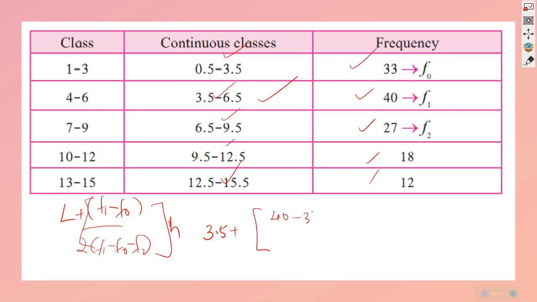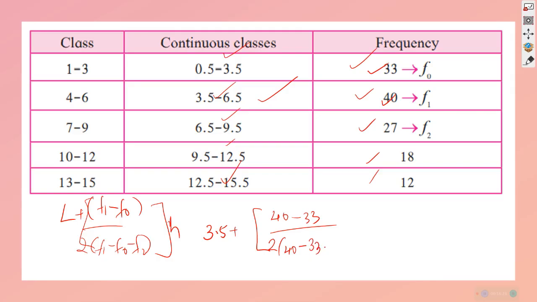40 minus 33, this is F1, which is 40, and the other one is F0, which is 33, the frequency here. And below we have 2 into F1 minus F0, where F1 is 40 and F0 is 33.